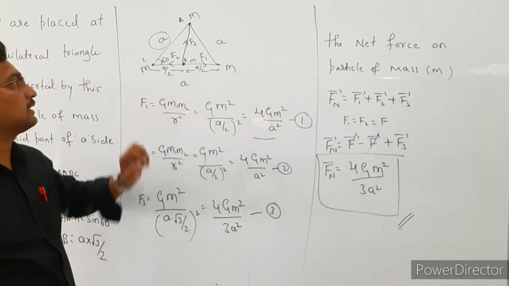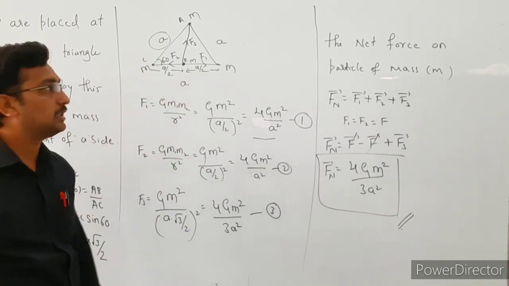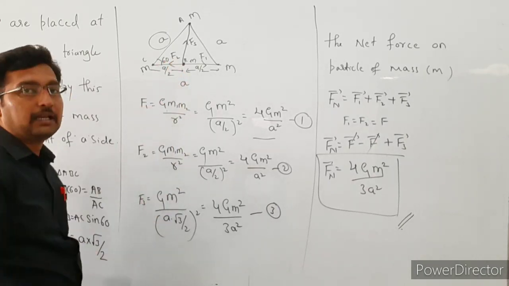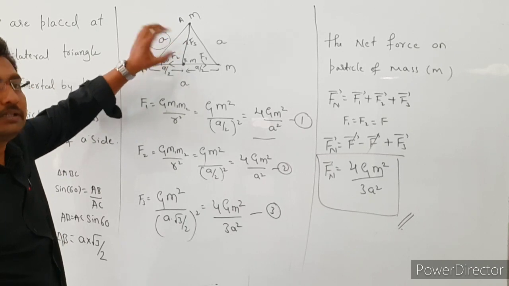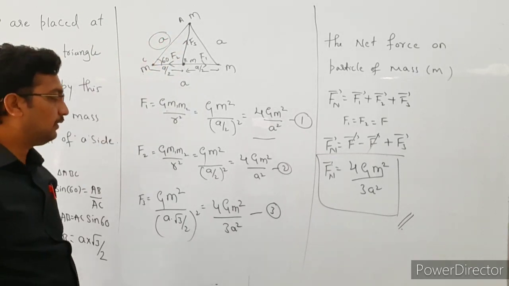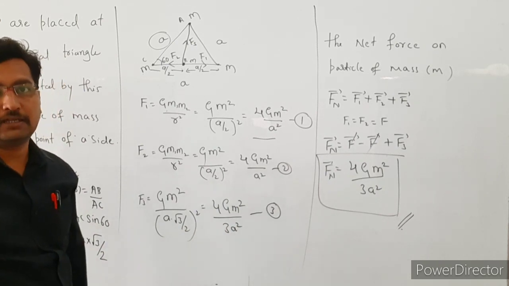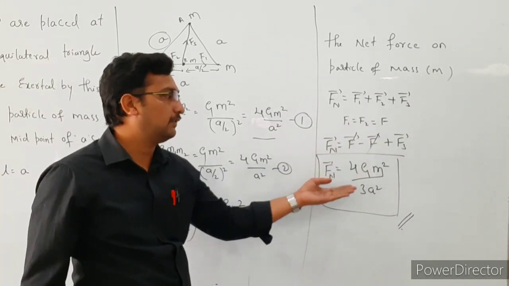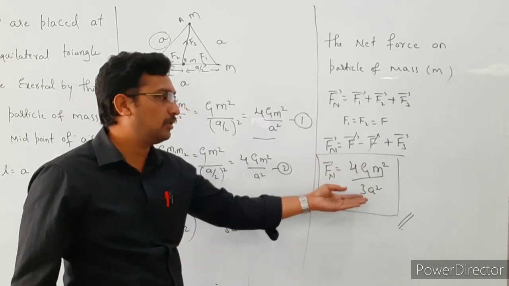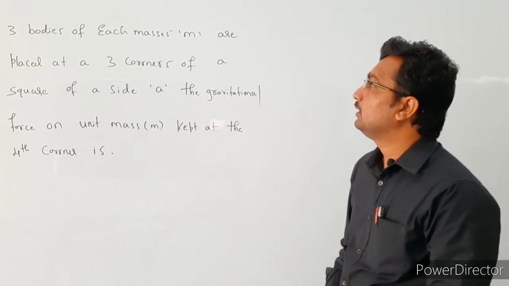In this case the forces F1 and F2 are equal in magnitude but in opposite direction. These two forces get cancelled. The remaining F3 force only is acting on this particle. The F3 force value is 4 G m square divided by 3a square, right? So the net force is equal to F3 value, 4 G m square divided by 3a square.